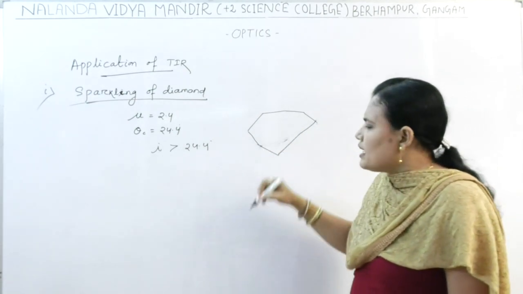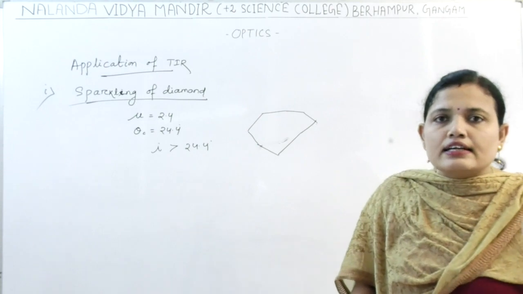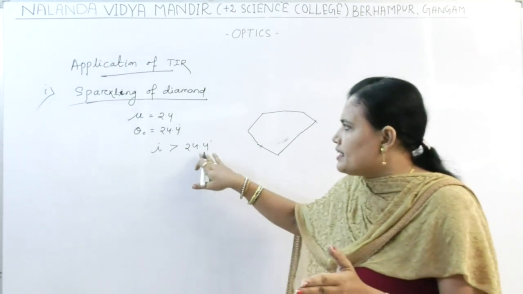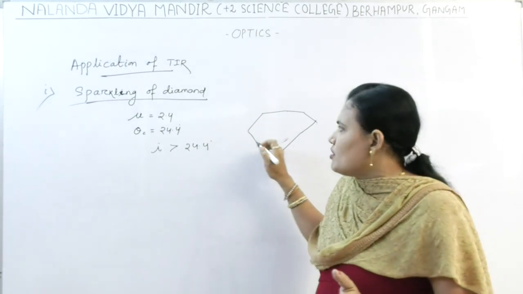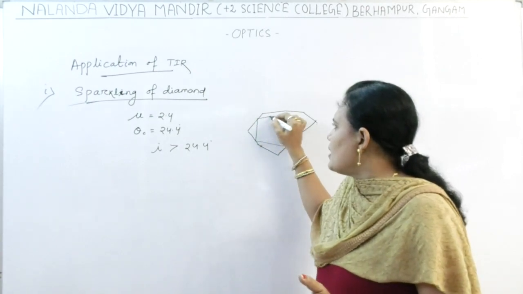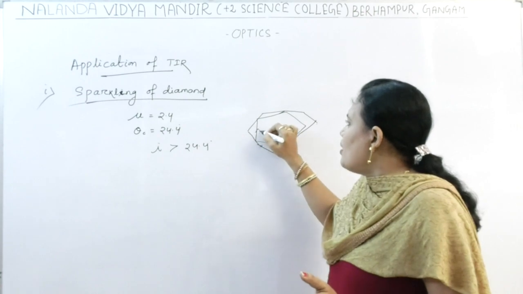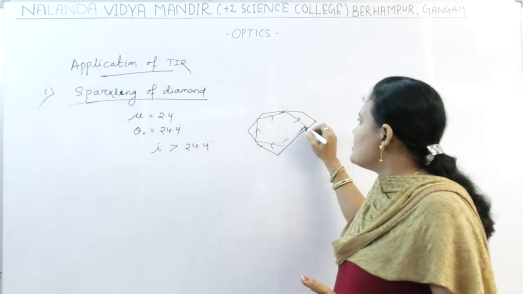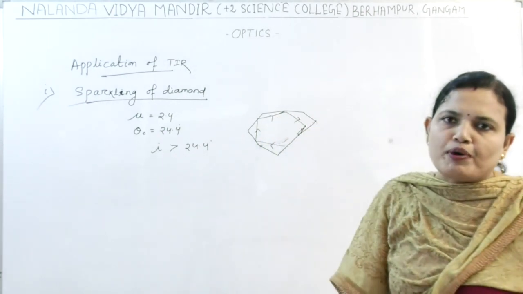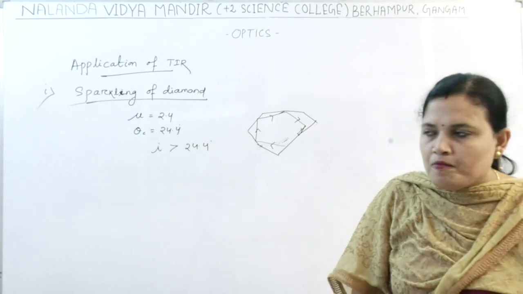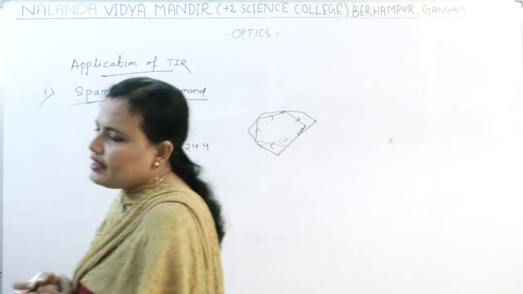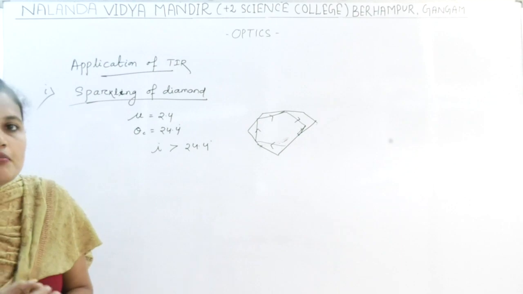Whenever the ray enters, as the angle of incidence is greater than the critical angle, it suffers multiple total internal reflections. Whenever a ray comes out of it, we can see that the diamond is sparkling. So this is the reason why the diamond shines or dazzles.